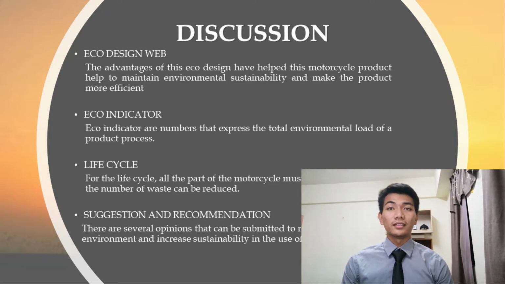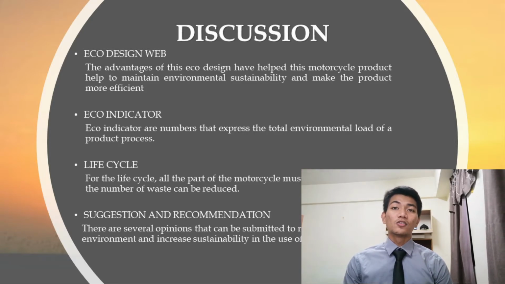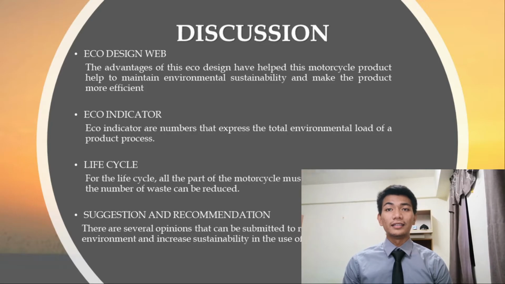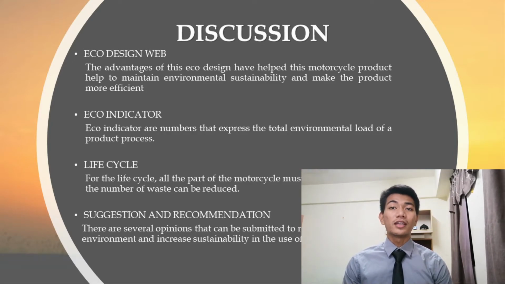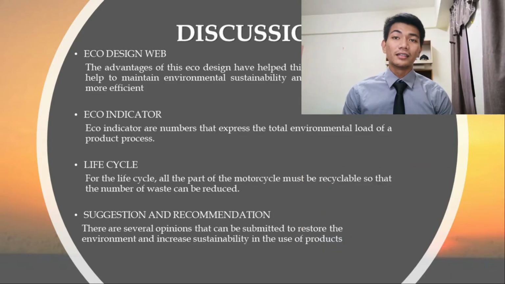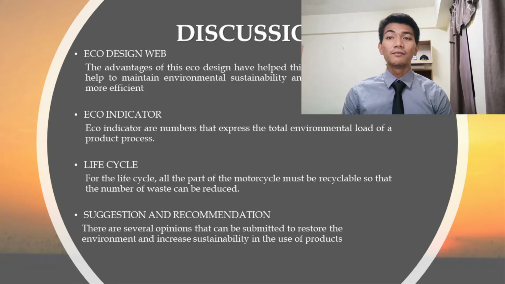Eco-indicator is a number that expresses the total environmental load of a product process. On our product, there is 19,001.45 total of disposal material in some processes. So after using eco-indicator, we can see how much waste material needs to be reduced and made into recyclable material. For the life cycle, all the parts of the motorcycle must be recyclable so that the amount of waste can be reduced.